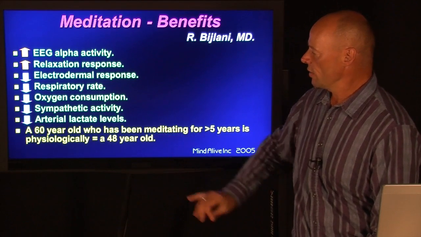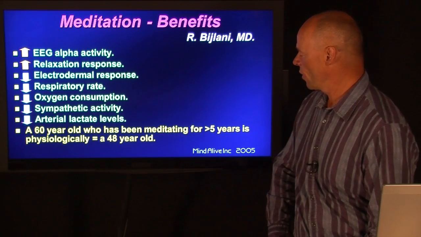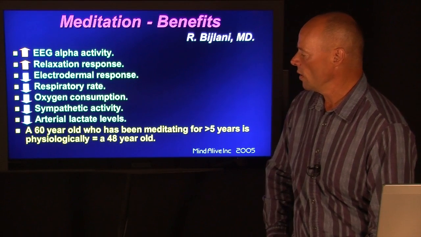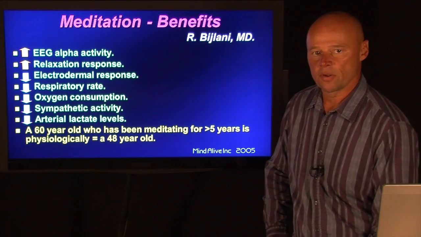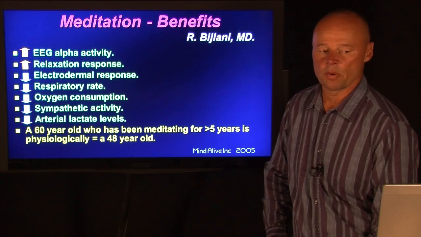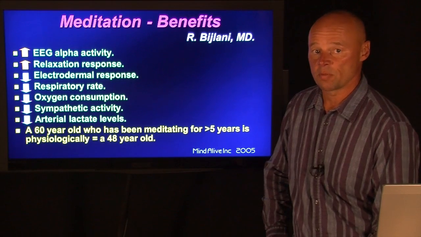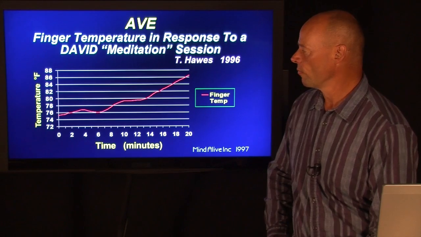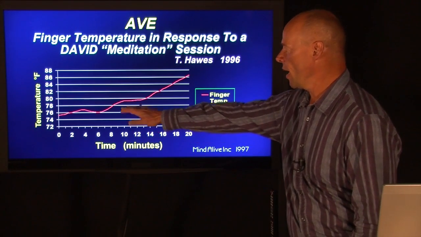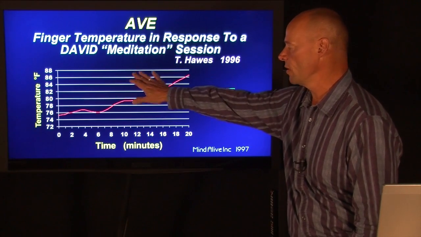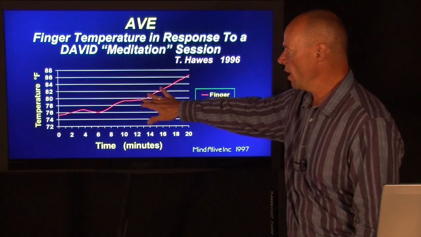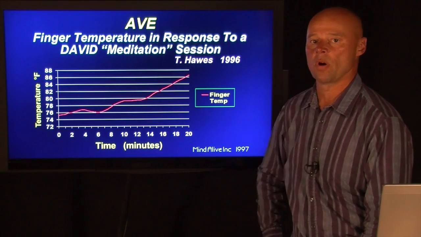And believe it or not, a 60-year-old who has been meditating for greater than 5 years is generally physiologically equal, roughly, to a 48-year-old. These benefits can be realized on the David Smart system. Here is an example of some of the benefits of meditation. We can see here that after the application of a meditation session on the David Smart system, at about 6 minutes, we see the hand temperature really starts to warm up.